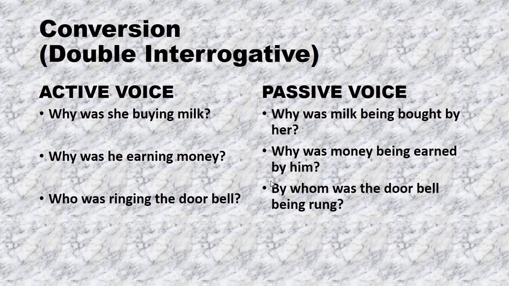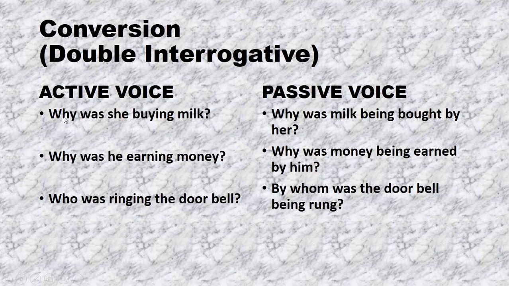Now let's move to the last type of sentence, that is double interrogative sentence. As its name is showing, double interrogative sentence has two questions at the same time, right? For example, why was she buying a milk? Here you may see that was she buying milk is a question sentence or is an interrogative sentence.